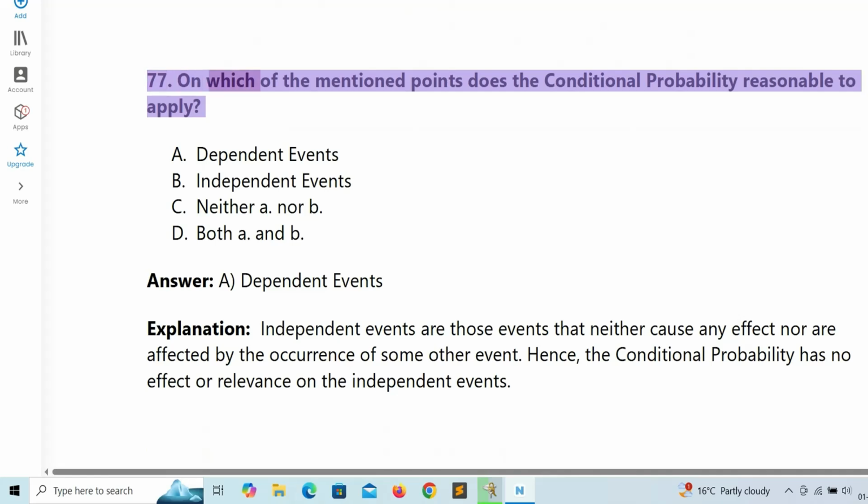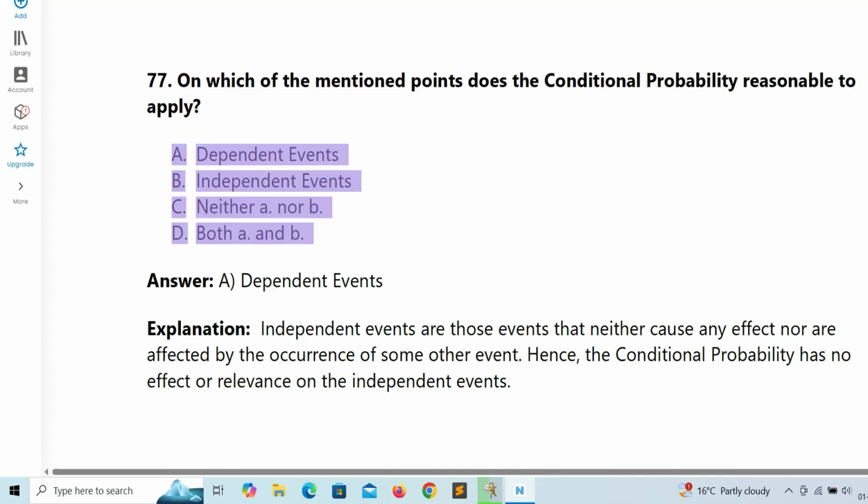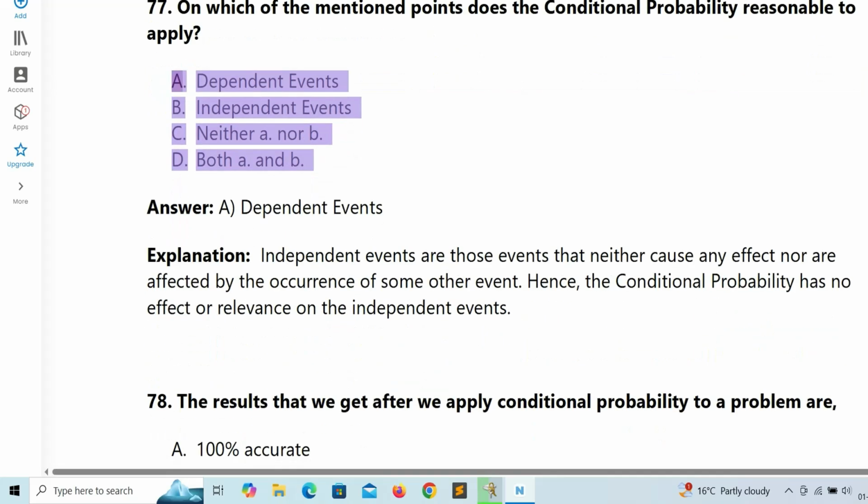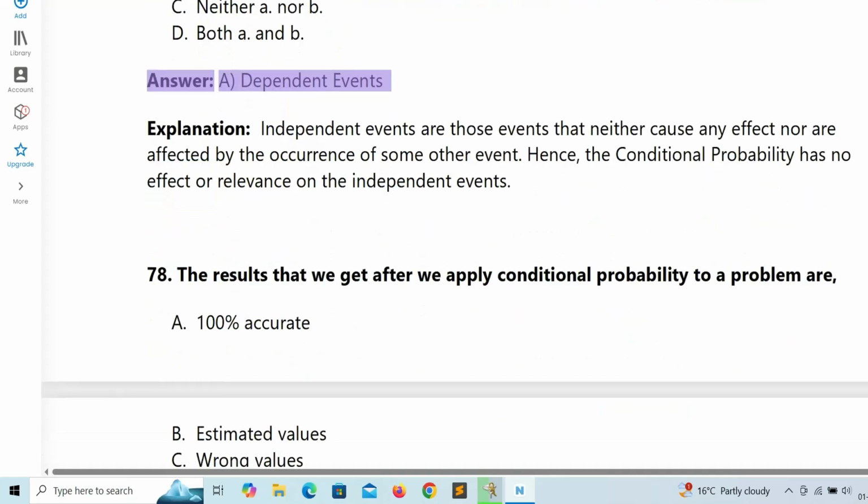77. On which of the mentioned points is conditional probability reasonable to apply? A. Dependent events. B. Independent events. C. Neither A nor B. D. Both A and B. Answer: A. Dependent events.